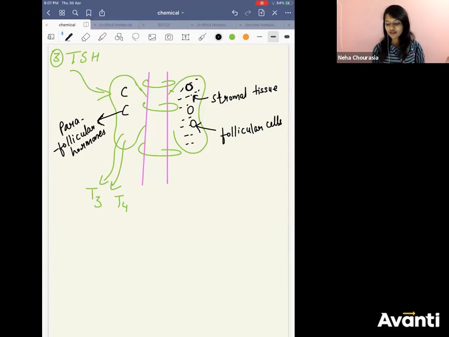Inside your follicular cells, you are going to have synthesis and secretion of thyroxine hormone. This will secrete thyroxine hormone. Do you know one more fact? Very interesting. I just want to share it with you.